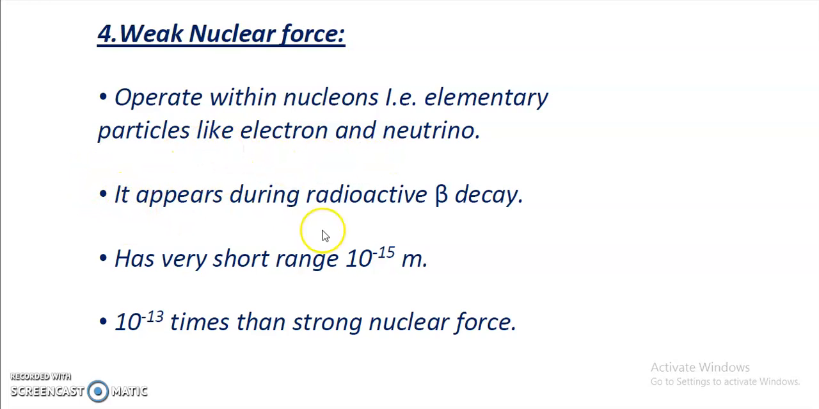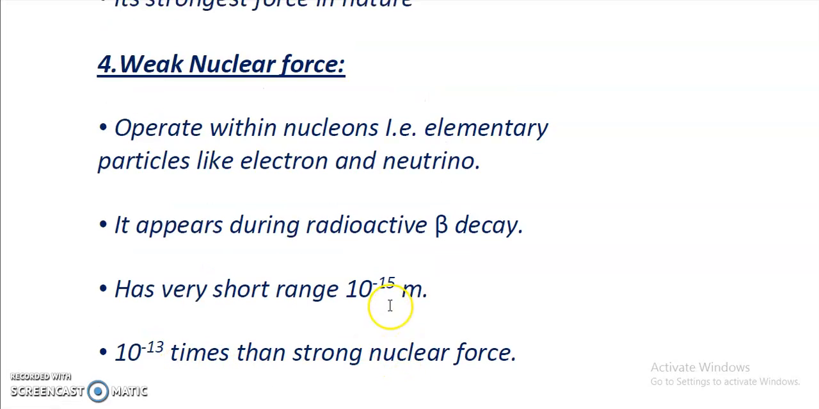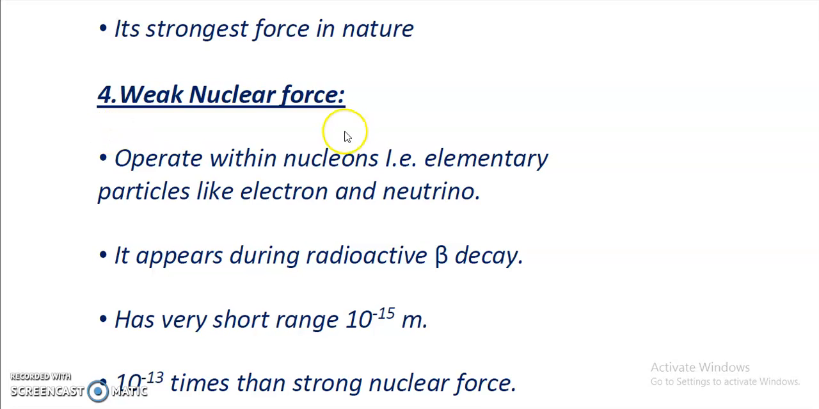Next property, it appears during radioactive beta decay. Third property, it has a very short range, equal to 10 to the power minus 15 meter, again equal to 1 Fermi, because it acts within the particles of the nucleus. Next, the last one: this force is 10 to the power minus 13 times that of the strong nuclear force, right? So definitely it's weaker than the strong nuclear force. That's why it is called the weak nuclear force.